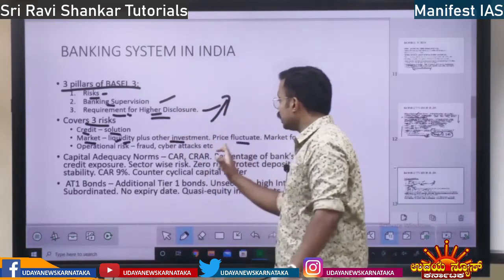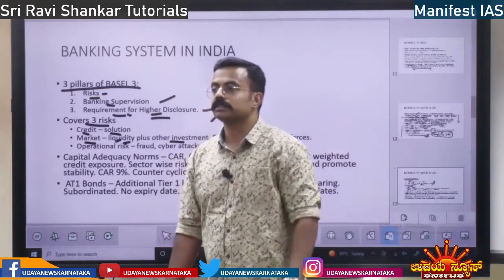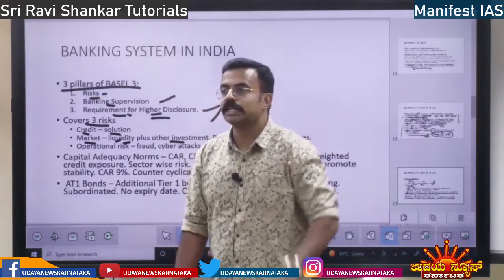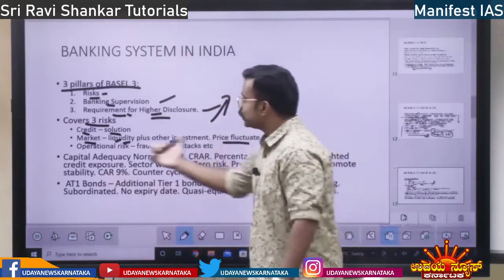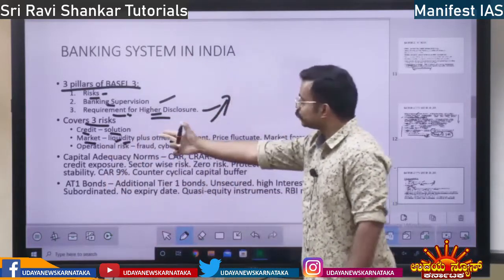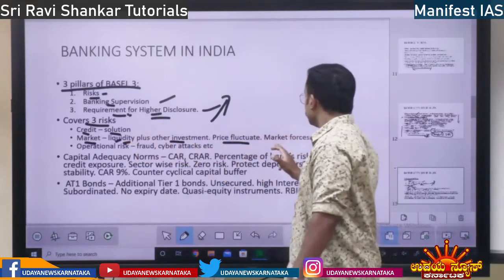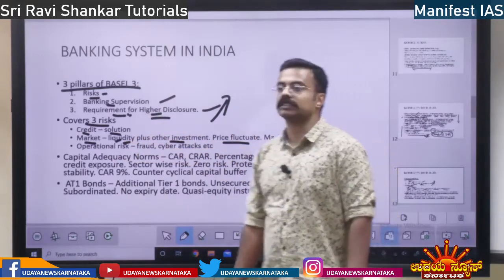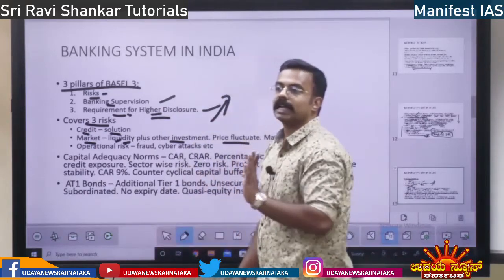Right? So, that will be a risk. Gold price will fluctuate, shares price will fluctuate, property price will fluctuate. So whatever the risk that is going to come, that is asset risk. Market risk you can say as asset risk as well. So it is dependent on market forces. Market forces make the prices vary, that is market risk.